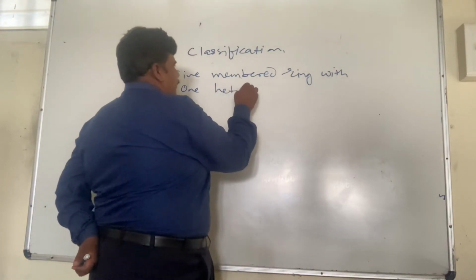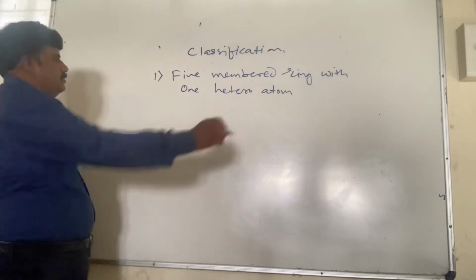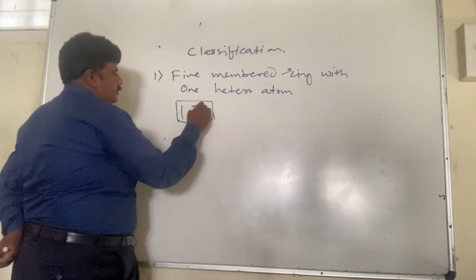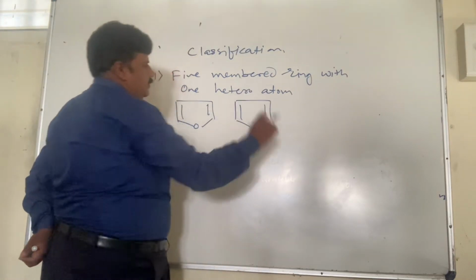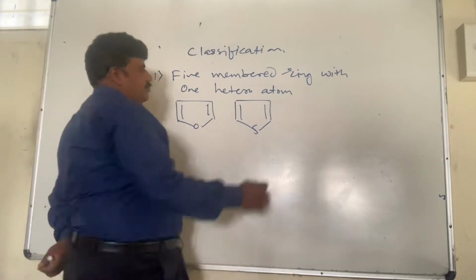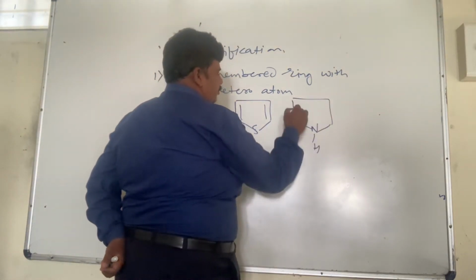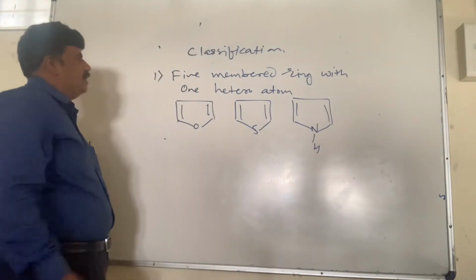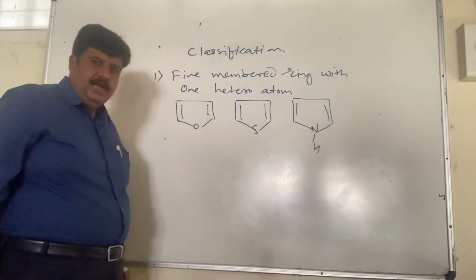Simple compounds such as furan, this is thiophene, and pyrrole. These are the common molecules that we are going to study. So these are 5-membered rings with one heteroatom.